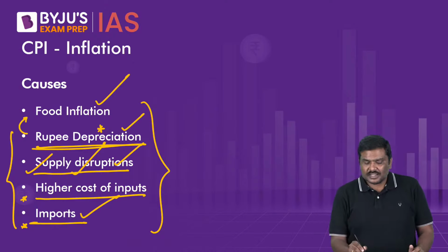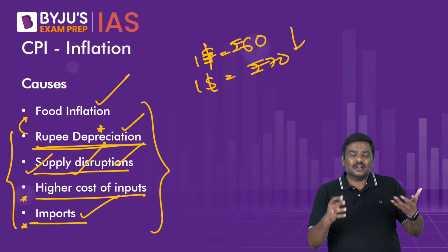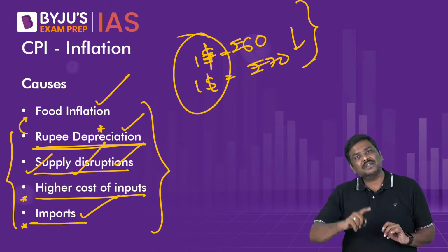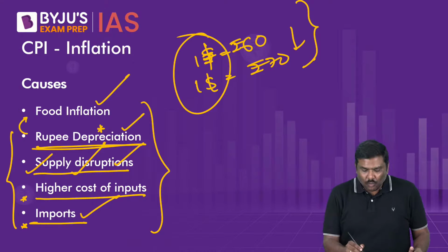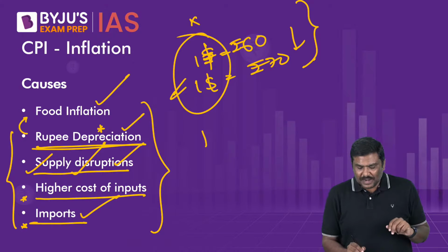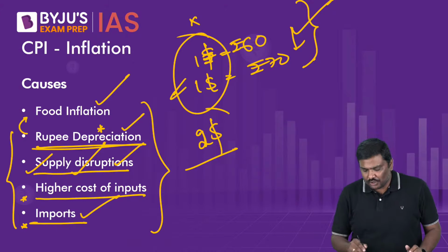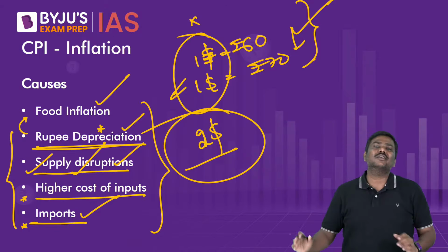For example, let's say $1 is equal to 60 rupees, $1 is equal to 70 rupees, which means rupee has depreciated. Now if one barrel of crude oil cost remains the same, $1, then automatically rupee depreciation has contributed to higher prices in the imports. Agreed. But what if for one barrel of crude oil, rather than $1, because the supply has become lower, the price will become $2? At the same point of time when rupee is depreciating, don't you think the rising prices of the commodities in the international market automatically will contribute to the higher cost of imports?